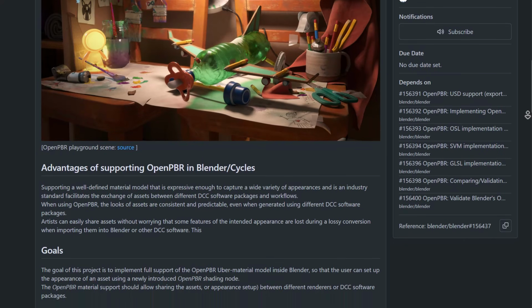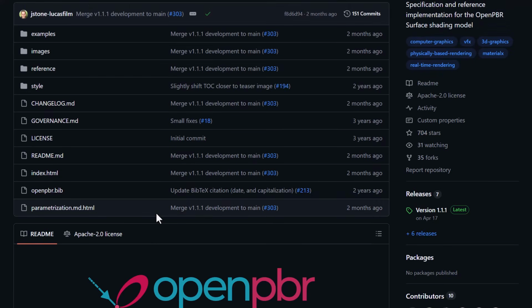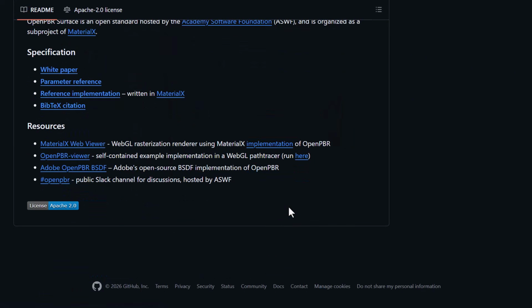And by default, OpenPBR is a sub-project of Material X. And of course, for those who like to read up on the OpenPBR, you can simply head over to their GitHub where you can read more about them.